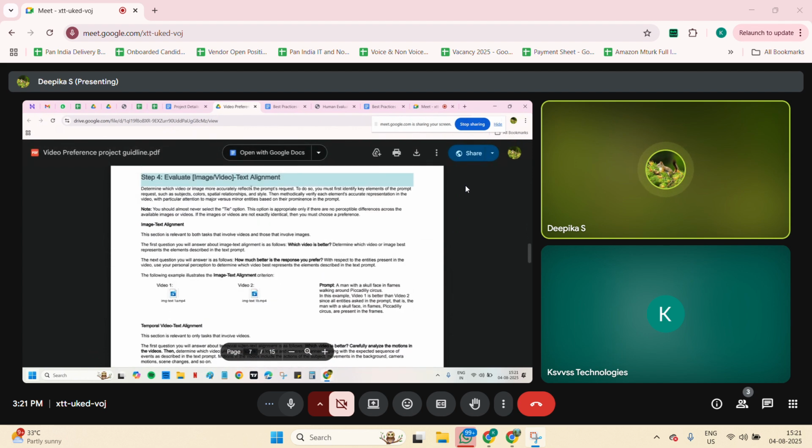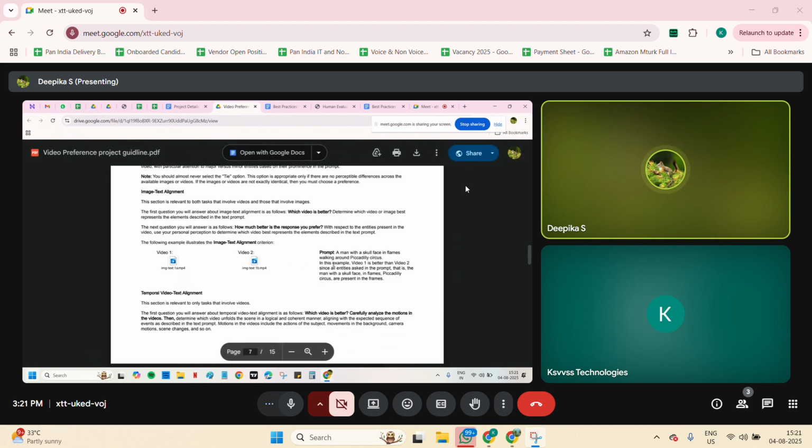So image and video text alignment means, what the prompt exactly says, right? Here we came across these many categories, right?